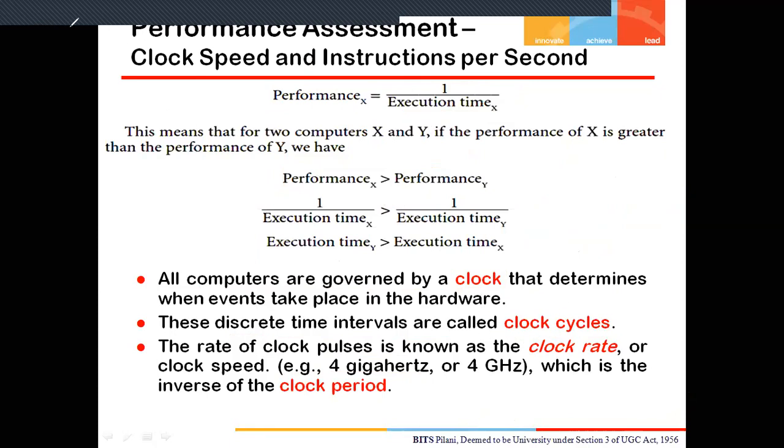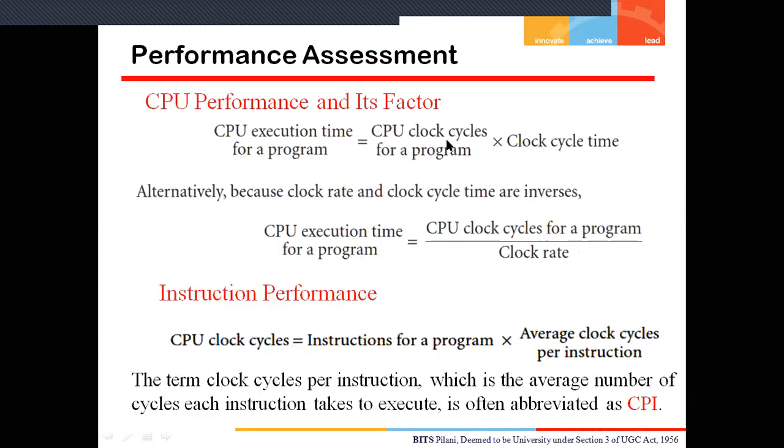The next main parameter which we'll use to calculate the execution time is CPU execution time. CPU execution time for a program is calculated from CPU clock cycles for a program.